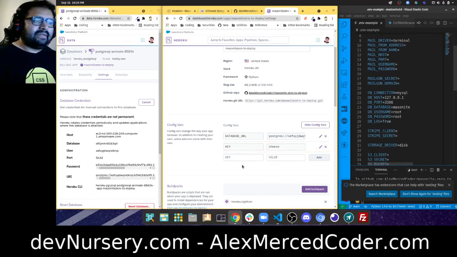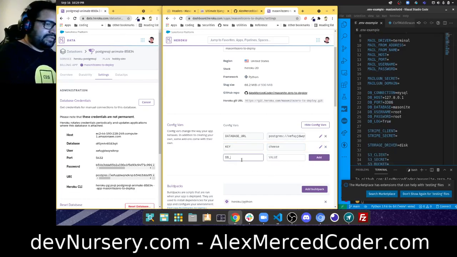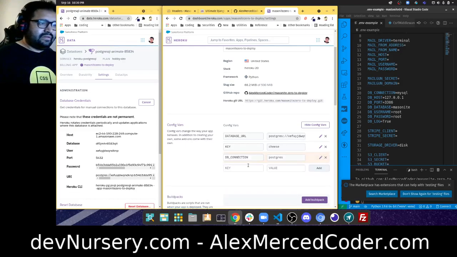So let me make sure I don't screw that up, or the app won't work without a secret key. Then I need the database settings, so that's DB_CONNECTION. That's going to specify the driver, which is going to be Postgres. Okay, and then the other ones, DB_HOST. That's going to be 5432. That's just the default Postgres port.